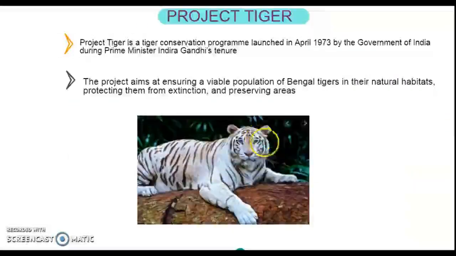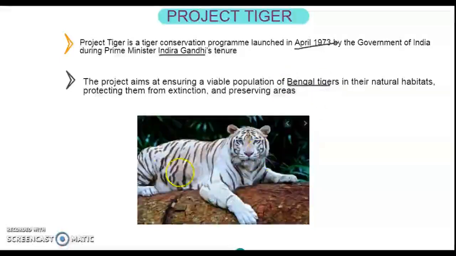Now, the tiger is one of the animals found in Panchmari. But what happens in the current situation? The number of tigers has decreased. So Project Tiger was launched in April 1973 by our Prime Minister Indira Gandhi for conserving the tigers, so that the species doesn't die out. It was mainly for the Bengal tigers.